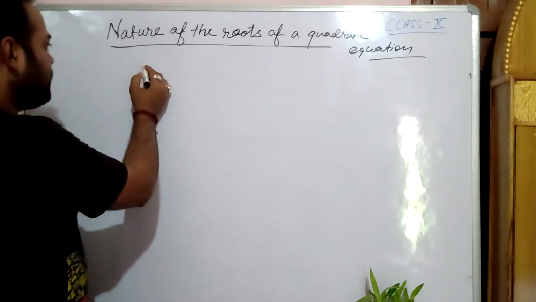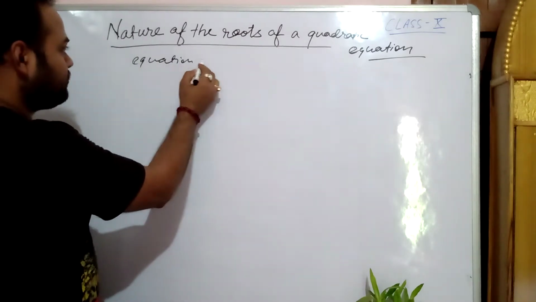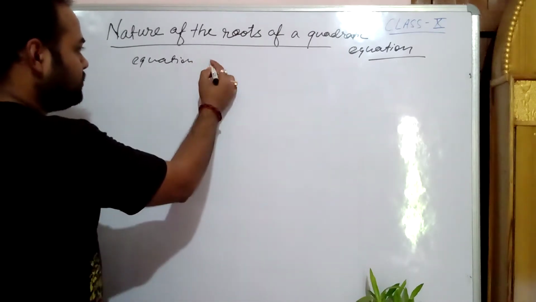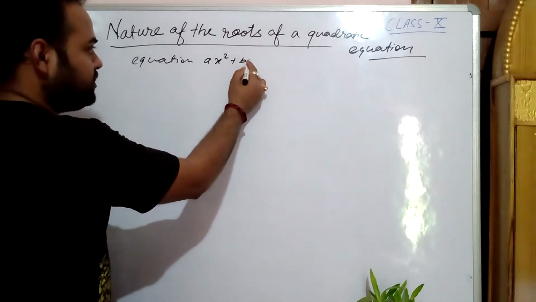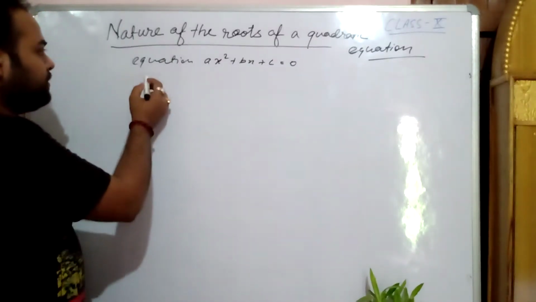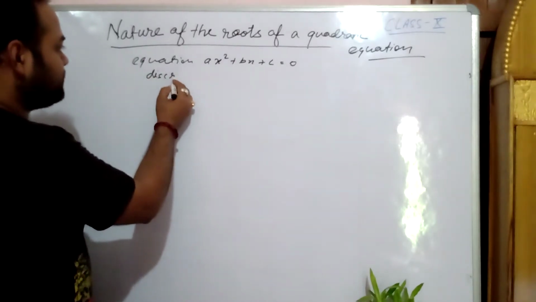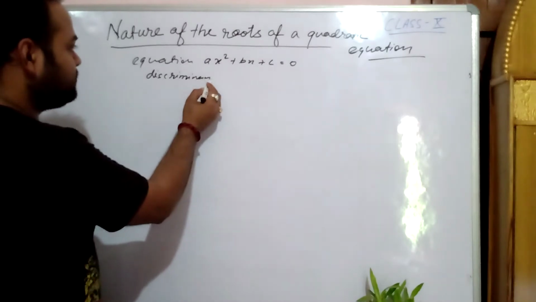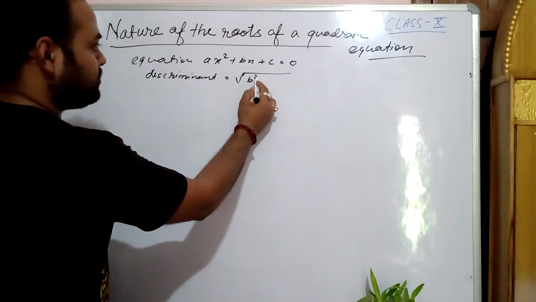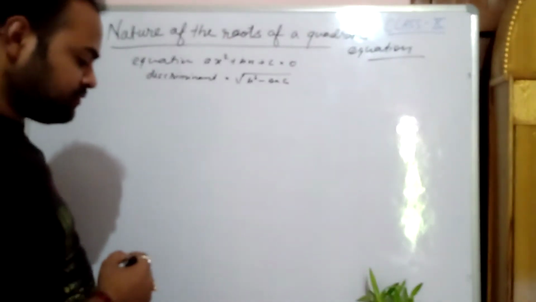Nature of the roots of a quadratic equation. The quadratic equation is ax square plus bx plus c is equal to 0. This is the equation. Now the discriminant is equal to b square minus 4ac. This is the discriminant, b square minus 4ac.